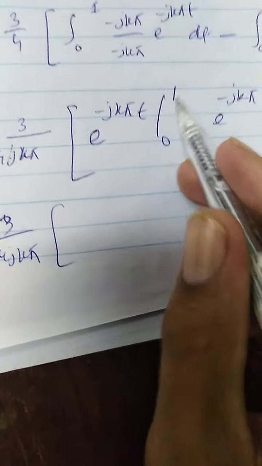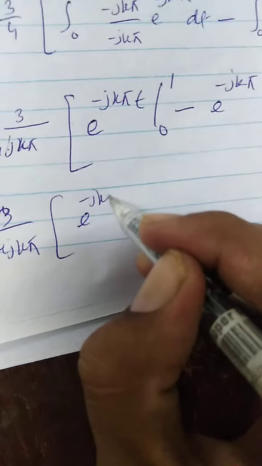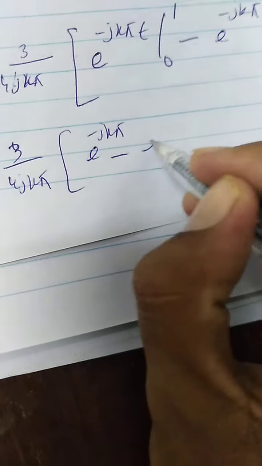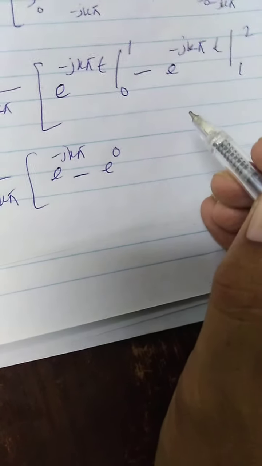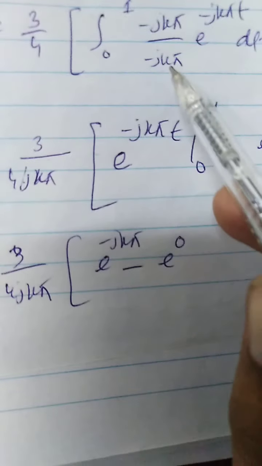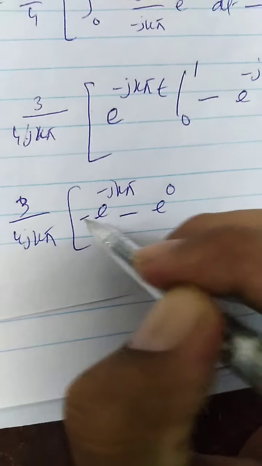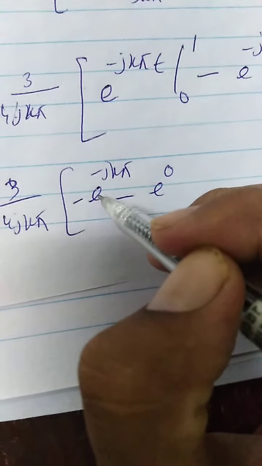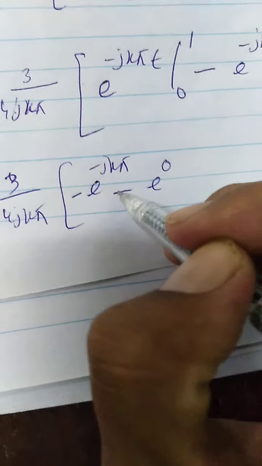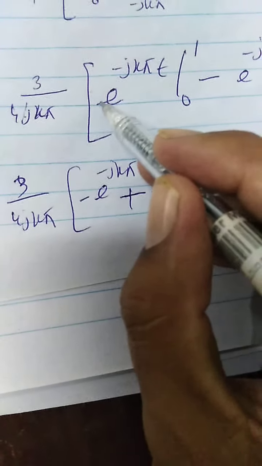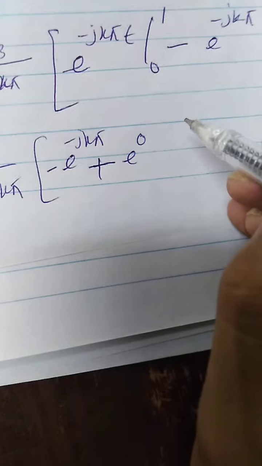Now apply this limit, upper limit, e to the power minus jk pi times 1, minus lower limit e to the power 0. Sorry, this is minus, so I have just taken jk pi common, so this minus would remain here, and this minus in upper limit minus lower limit, then this limit would be positive because minus is multiplied here.